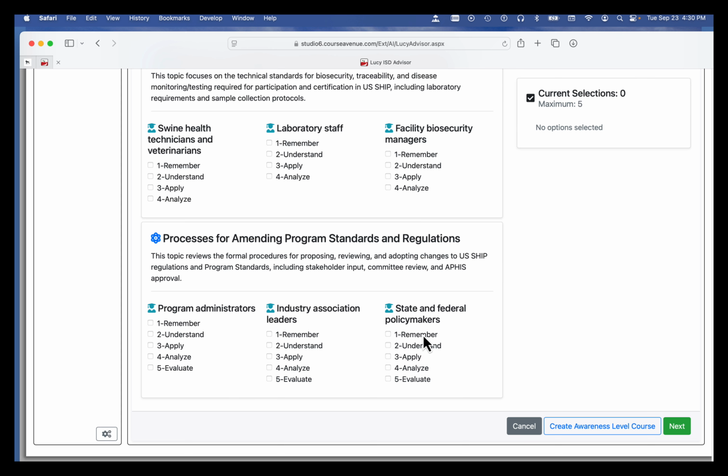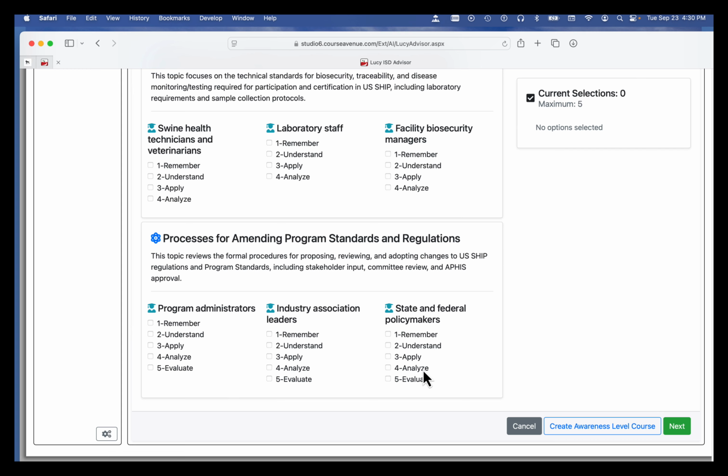You're going to get questions about, are you aware this is being proposed? And general knowledge about what it is, down to analyze and evaluate. This would mean you could compare. If you take this level of training, you're going to be able to not only know the basics, but it's going to be a compare and contrast. Could you recognize deficiencies in a swine program with respect to the new rules?